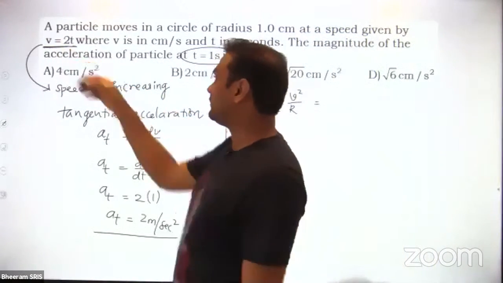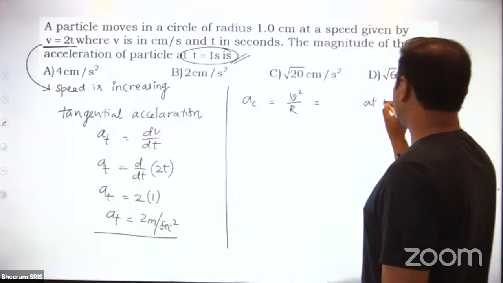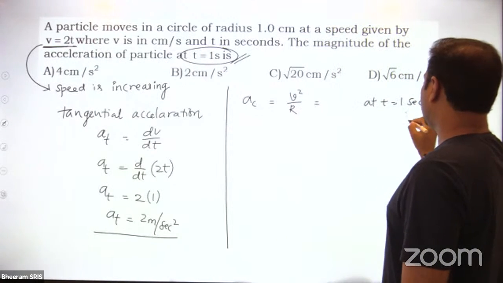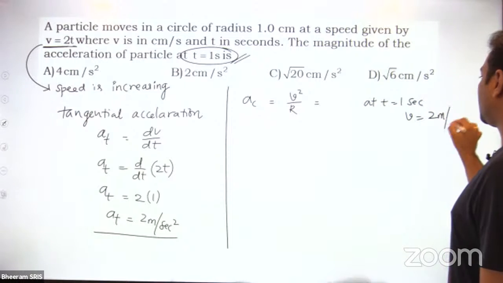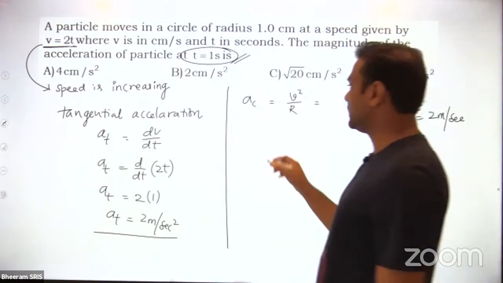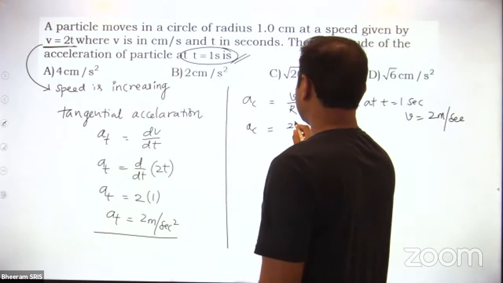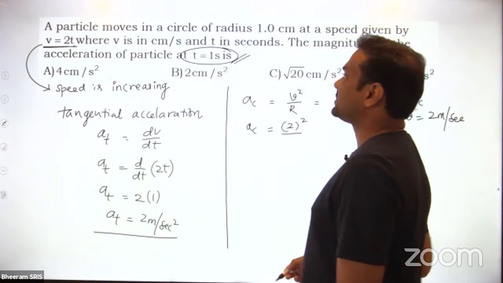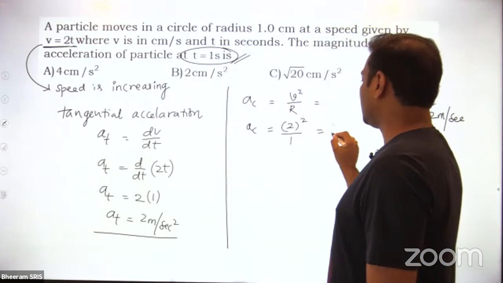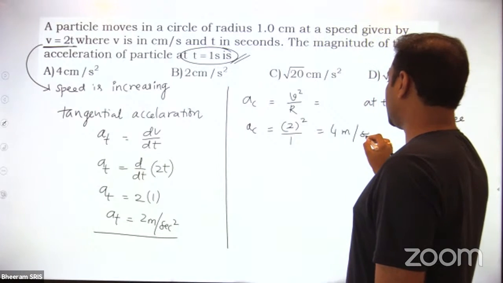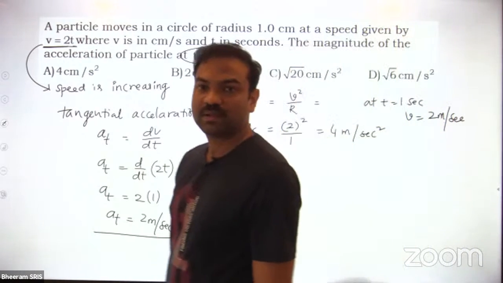Then what is the speed value at 1 second? At time t = 1 second, the speed is how much? 2 meter per second. Then centripetal acceleration is equal to 2 square by what is the radius? Radius is 1. Then you will get 4 meter per second square. That is the centripetal acceleration.